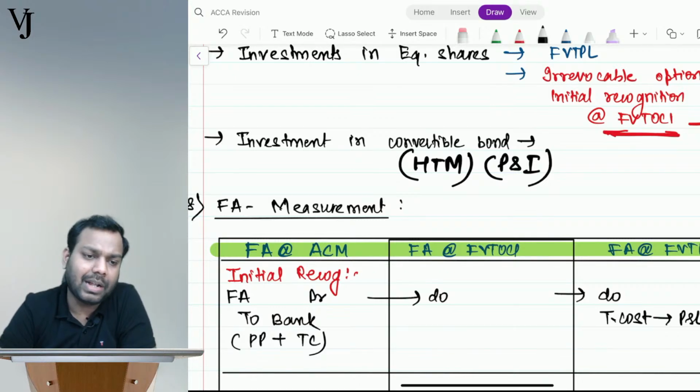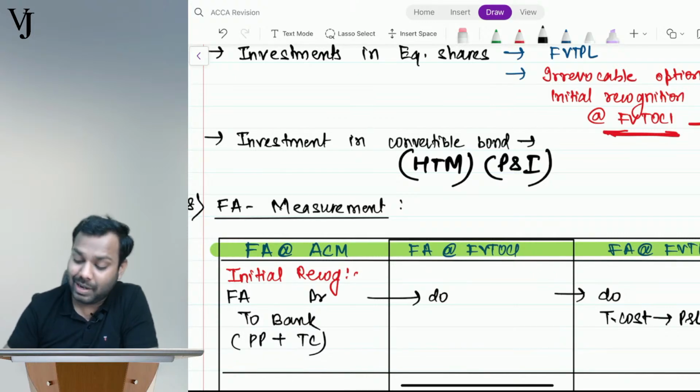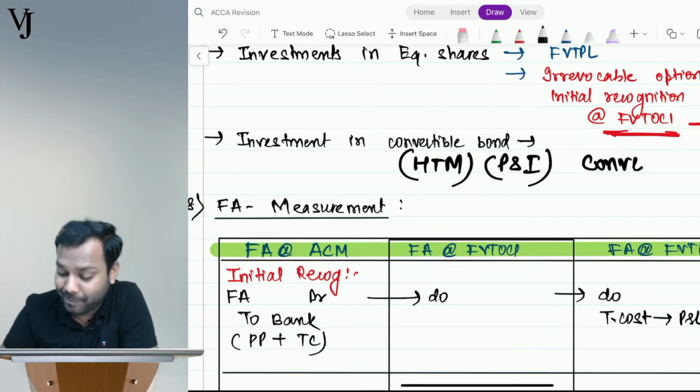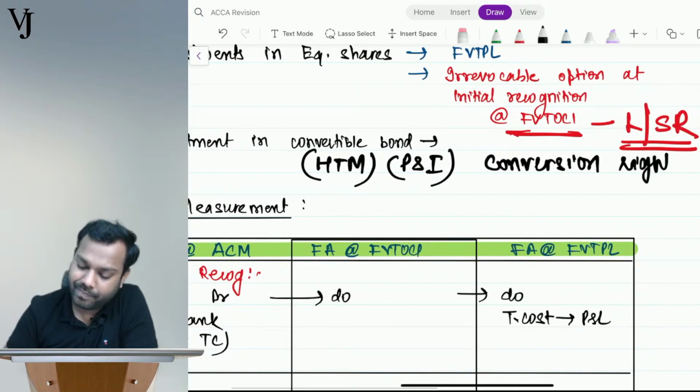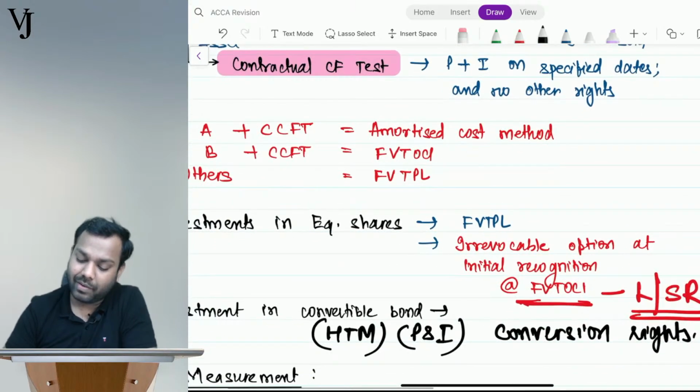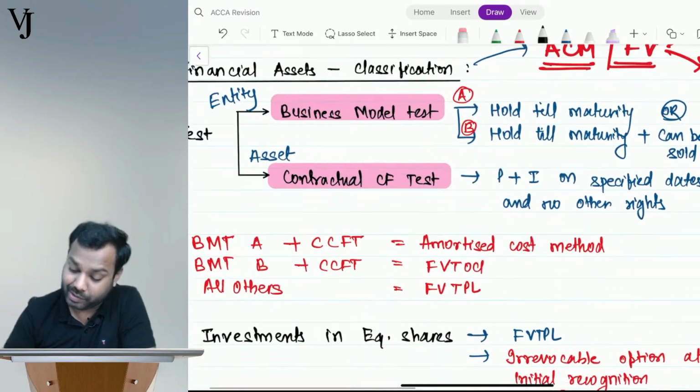Why FVTPL? Because it has other rights. Basically, it has conversion rights as well. See here, see where it is.